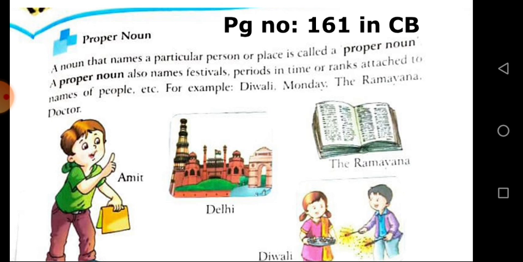A noun that refers to a particular person, place, thing or animal is called a proper noun. A proper noun also names the festival, the period of time, and ranks attached to the names of people. For example, the particular person named Amit, Delhi is the particular place, the Ramayana is a particular book, and Diwali is a particular festival. So everybody clear about the proper noun? Good.